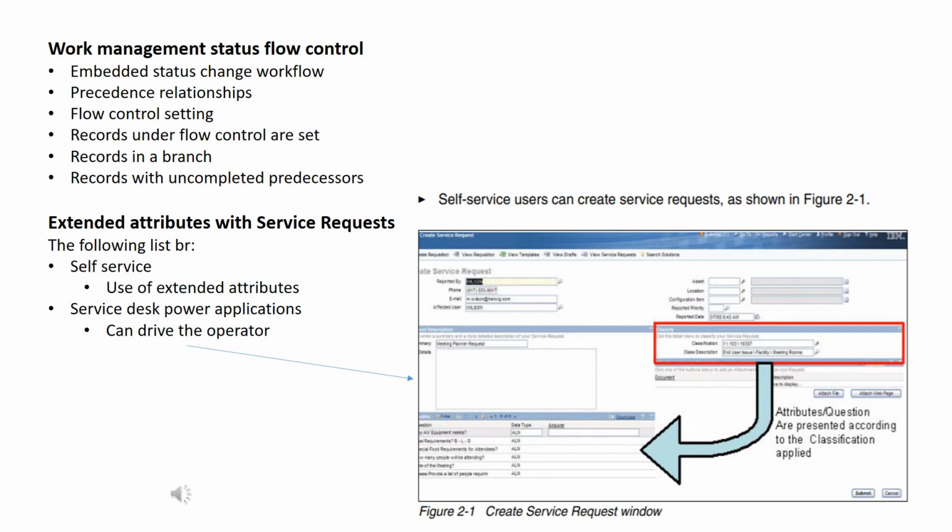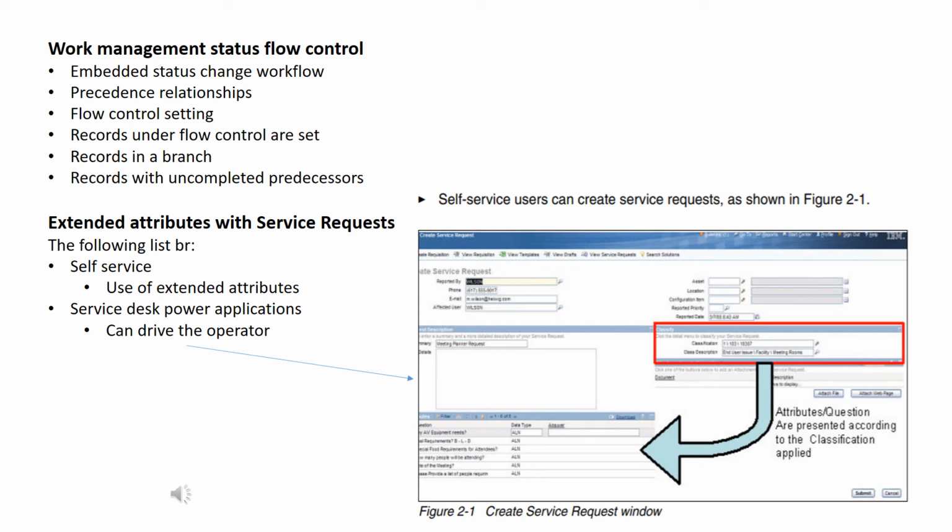Now we'll look into extended attributes with service requests. Following is the list briefly that describes new capabilities related to service requests. First one is self-service. Use of extended attributes with the self-service applications can greatly increase the quality of the information captured from the self-service user by presenting a set of questions related to the issue being reported.